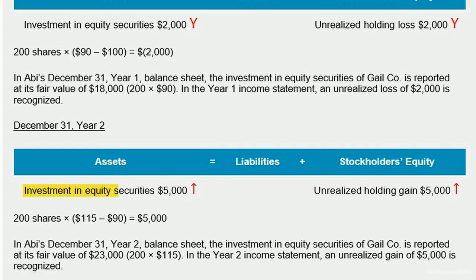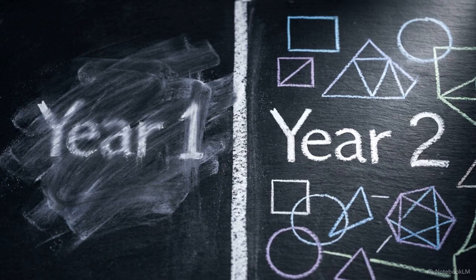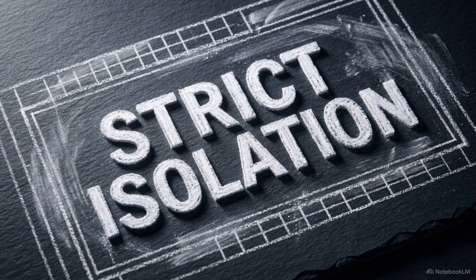We track a $5,000 increase to the investment asset, balanced perfectly by a $5,000 unrealized holding gain applied to stockholders' equity. By anchoring the calculation strictly to the previous period's carrying amount, the asset's economic performance is isolated entirely to the current year. Prior year data cannot skew the current year's income statement.